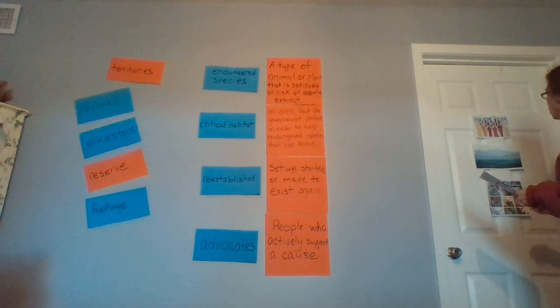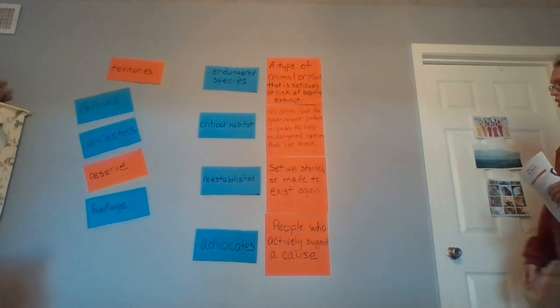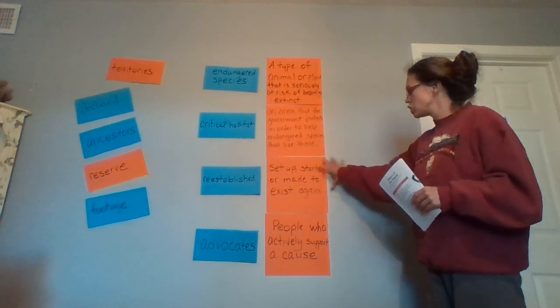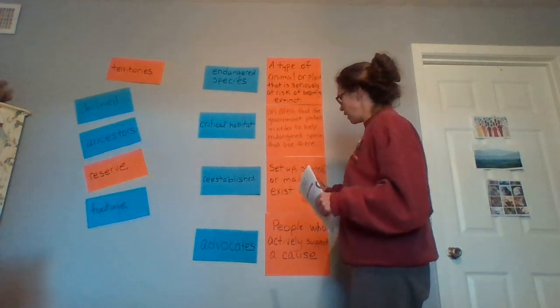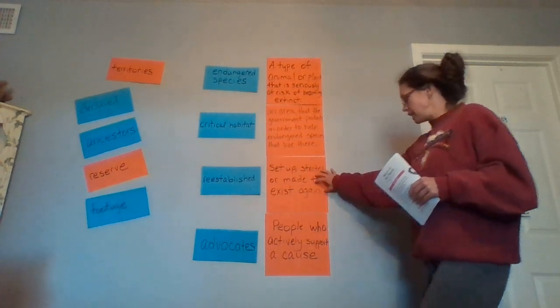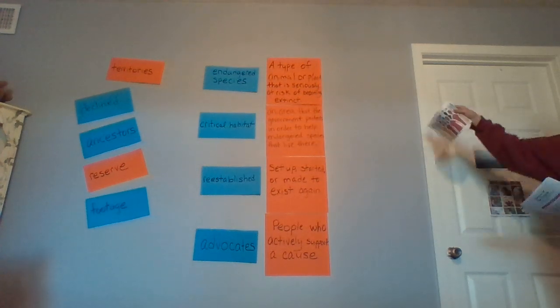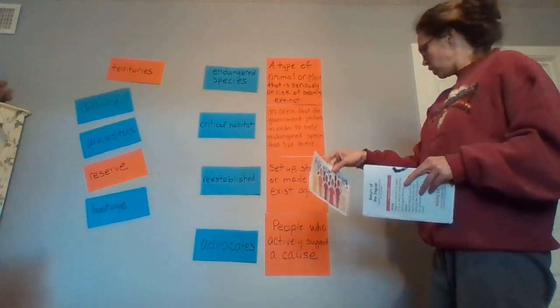Now, can you tell me, I have 3 pictures over here. We couldn't find a picture to reestablish, but that means to do something again, to set up something again, and have it exist. So, what do you think this is? This is a group of people. Where do you think it's going to go? Our group of people.